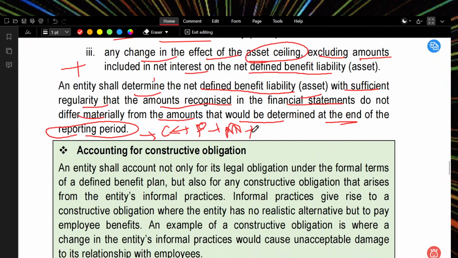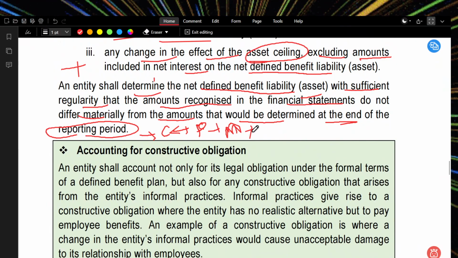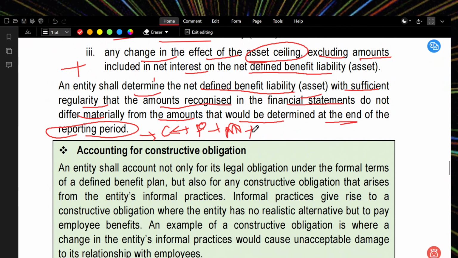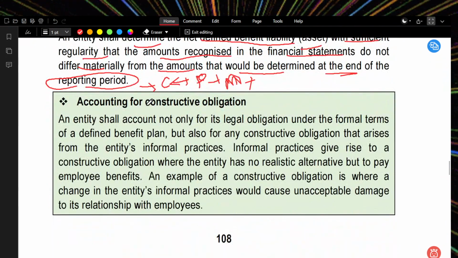When the risk arises, we need to pay the employee some defined gratuity or pension amount, which should be the same as what we need to pay. That needs to be properly accounted for, the risk should be found out, and we need to pay the contribution in a timely manner.